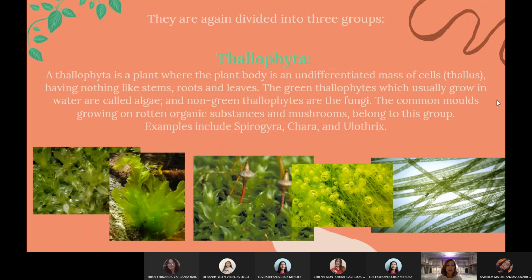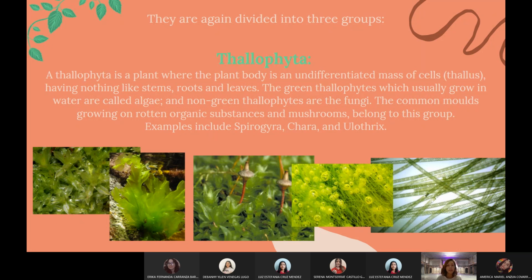These are again divided into 3 groups. First, we have the Thallophyta. A thallophyte is a plant where the plant body is an undifferentiated mass of cells. These cells are called thallus, having nothing like stems, roots, and leaves.